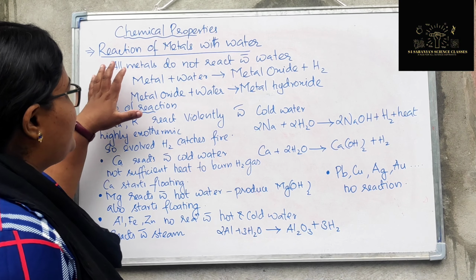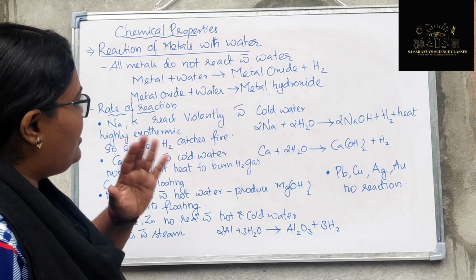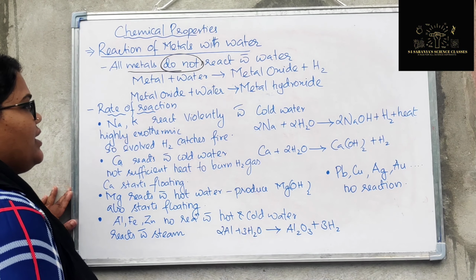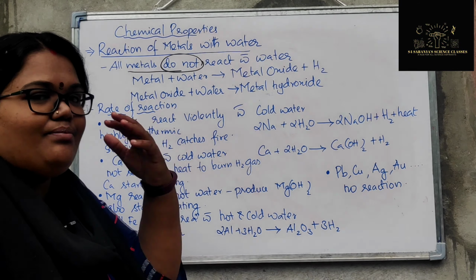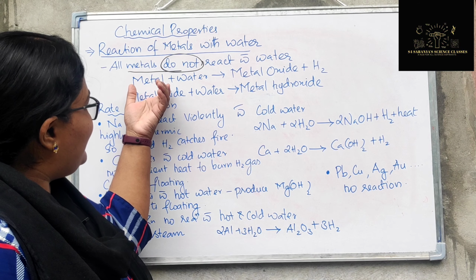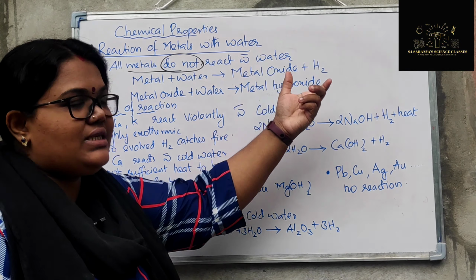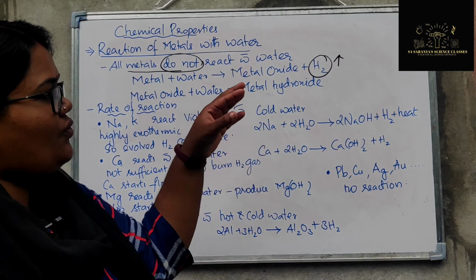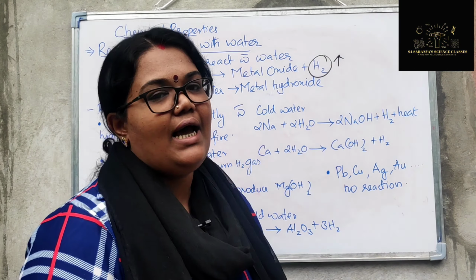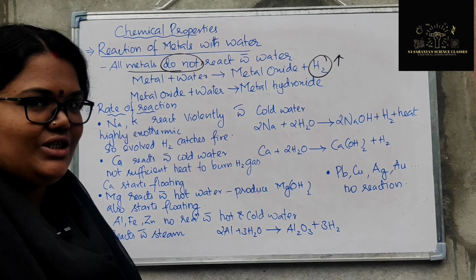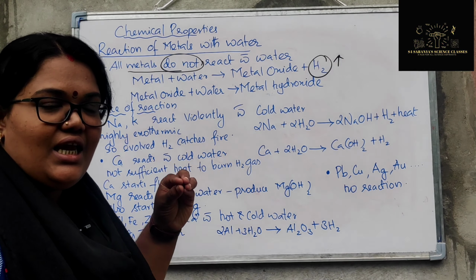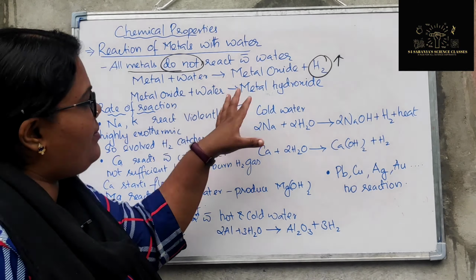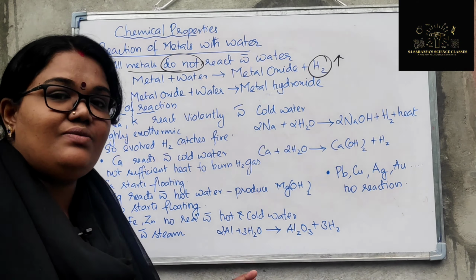Here you can see the reaction of metals with water. First we have to understand that not all metals react with water. Generally, when a metal reacts with water, it will form metal oxide and hydrogen. This hydrogen gas will be liberated out. Whenever there is evolution of gas, we show it as an upward arrow. In the first chapter we already learned chemical equations. If a metal reacts with water, in the first step a metal oxide and hydrogen gas will be formed.